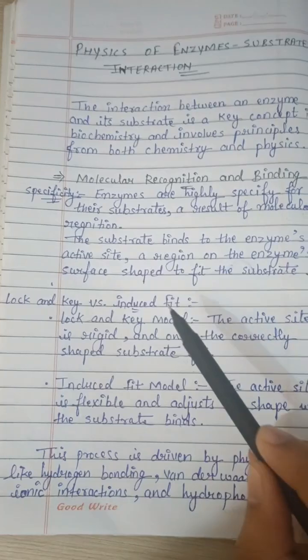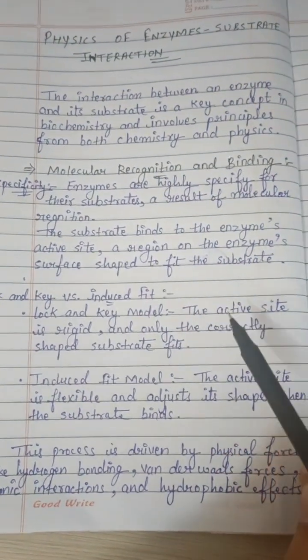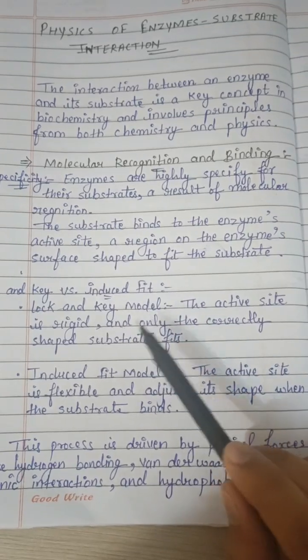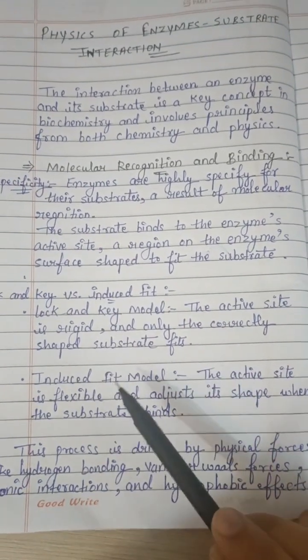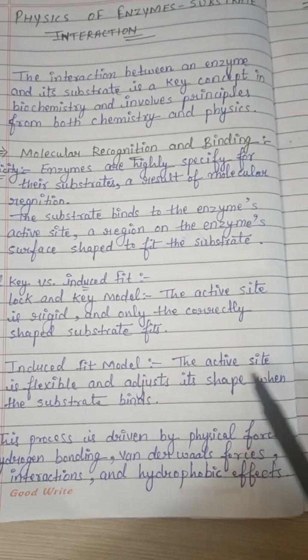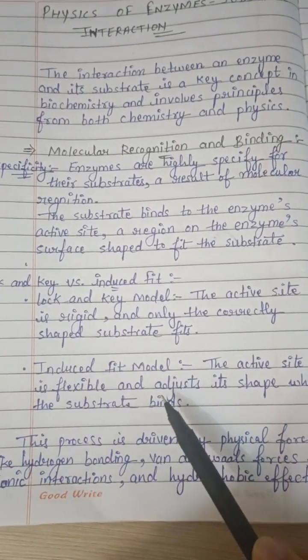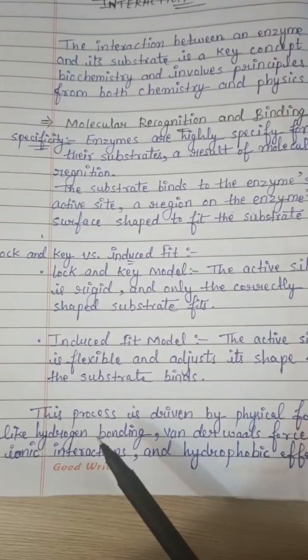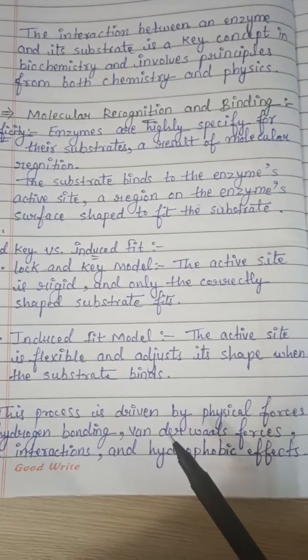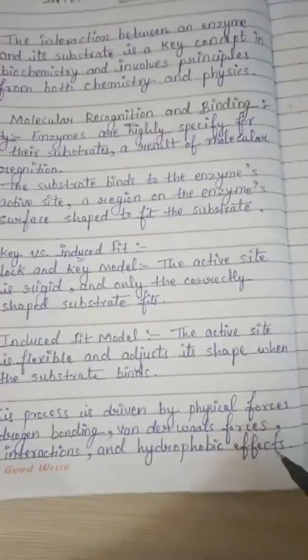Lock and key versus induced fit. Lock and key model. The active site is rigid and only the correctly shaped substrate fits. Induced fit model. The active site is flexible and adjusts its shape when the substrate binds. This process is driven by physical forces like hydrogen bonding, van der Waals forces, ionic interaction and hydrophobic effect.